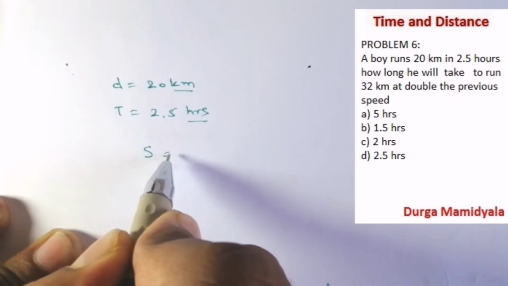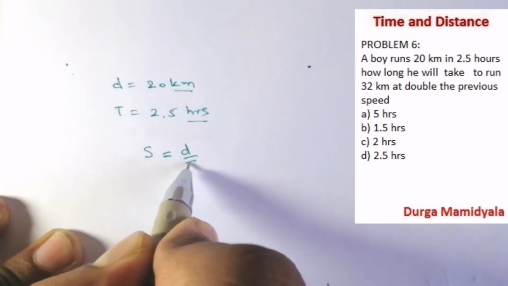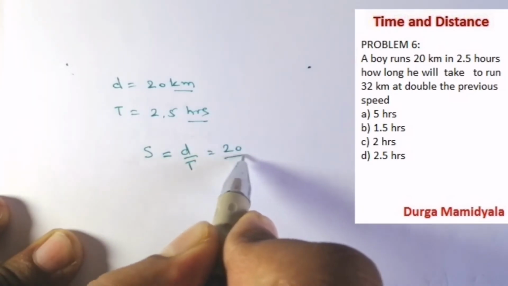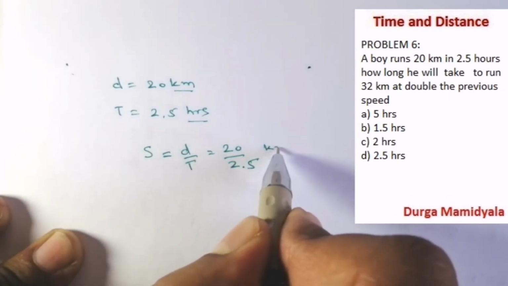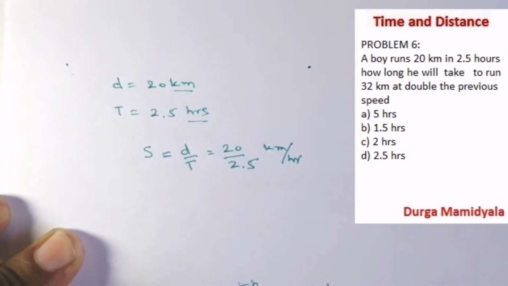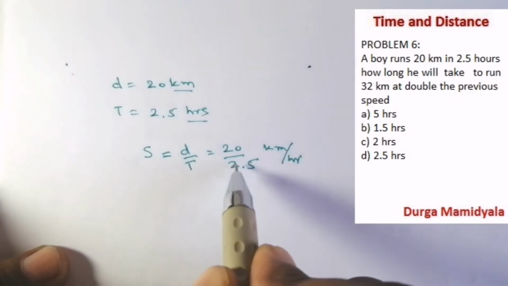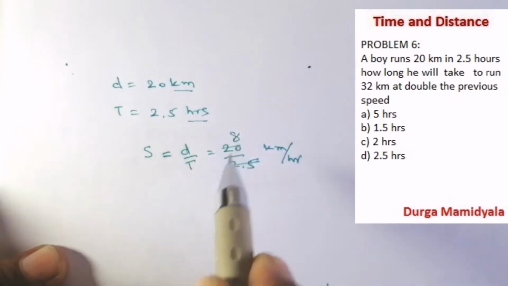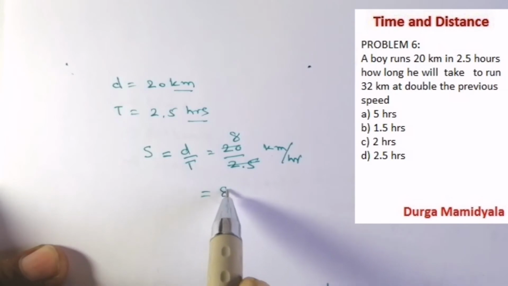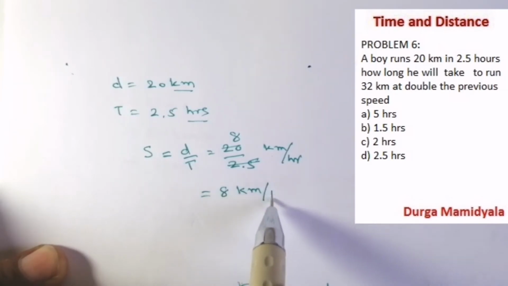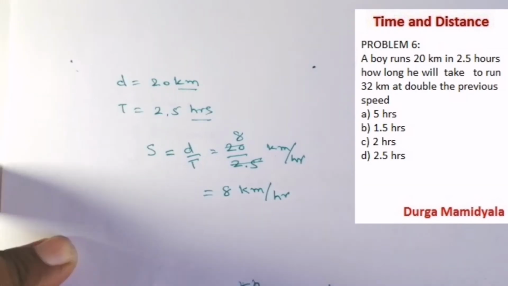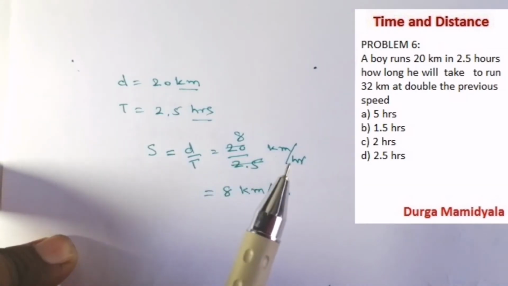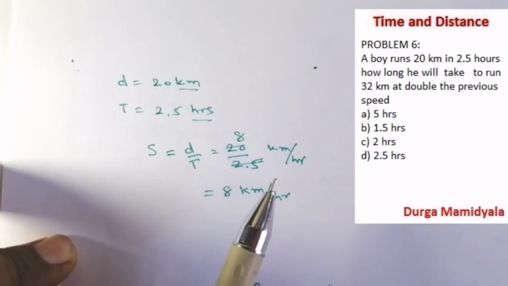So what is the speed of the boy? Speed equal to distance by time. It is 20 by 2.5 kilometer per hour. So if we divide it we get 8. So what is the speed of the person? It is 8 kilometer per hour. Then look at our question. Our question is, a boy runs 20 kilometers in 2.5 hours. How long will he take to run 32 kilometers?